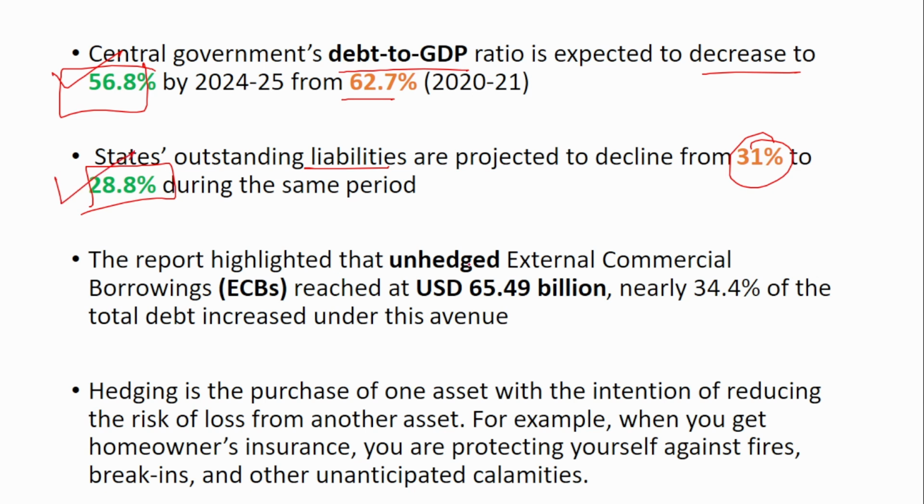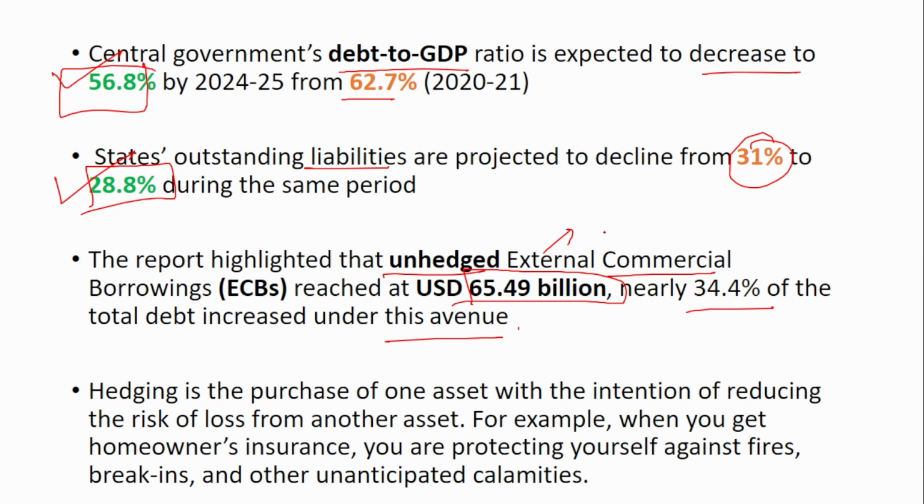The report highlighted that the unhedged external commercial borrowings reached $65.49 billion, nearly 34.4% of the total debt increased under this avenue. So we know that many Indian entities borrow from outside.